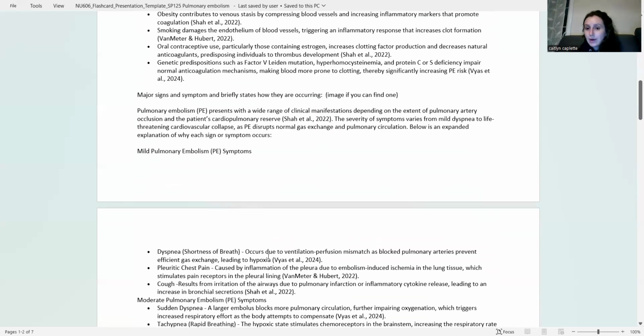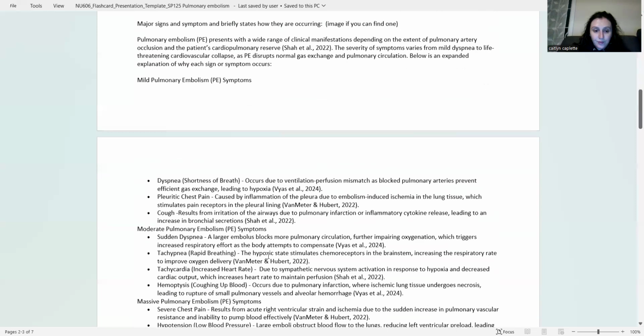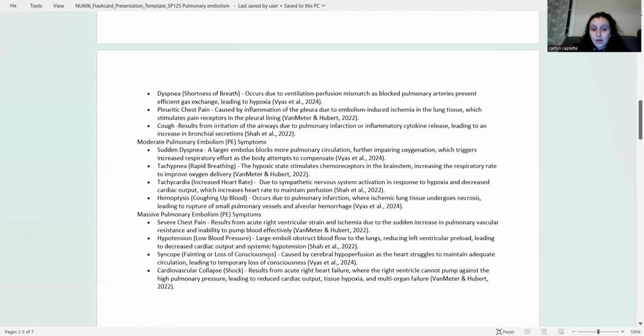PE presents with a wide range of clinical symptoms depending on the extent and how large the thrombus is and how much of the pulmonary artery is occluded. The severity of symptoms varies from mild dyspnea to life-threatening cardiovascular collapse, as PE disrupts normal gas exchange and pulmonary circulation. So, dyspnea, or shortness of breath. This occurs due to ventilation-perfusion mismatch, as blocked pulmonary arteries prevent efficient gas exchange and lead to hypoxia.